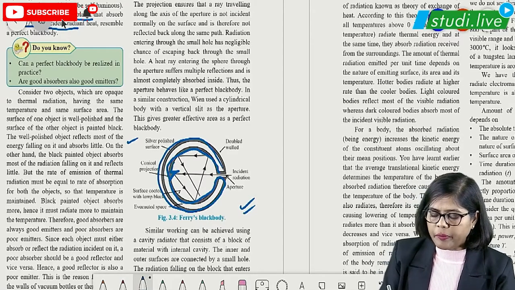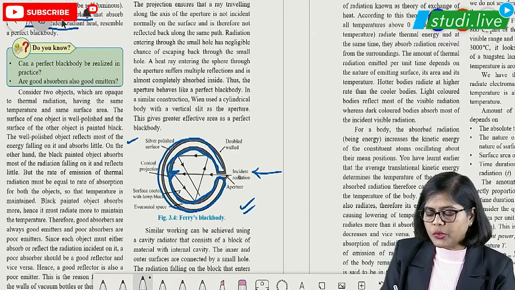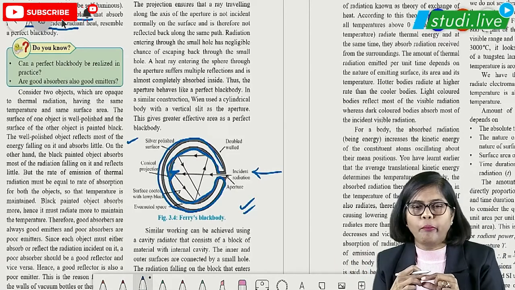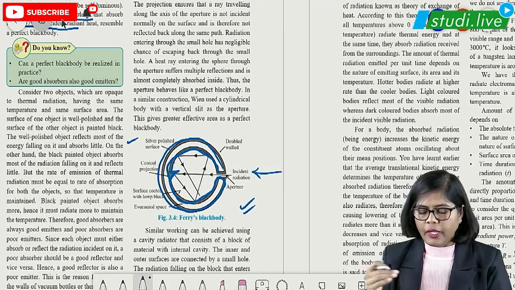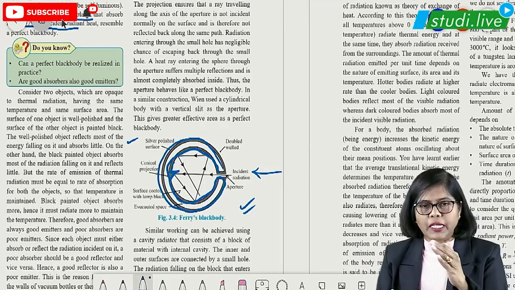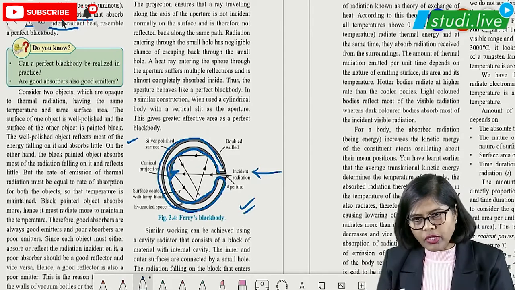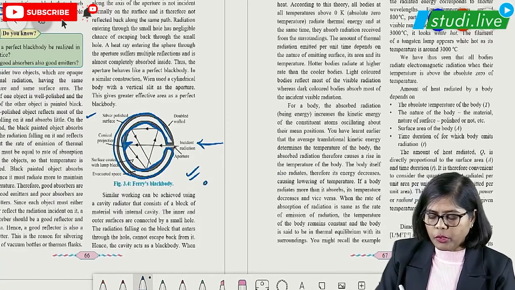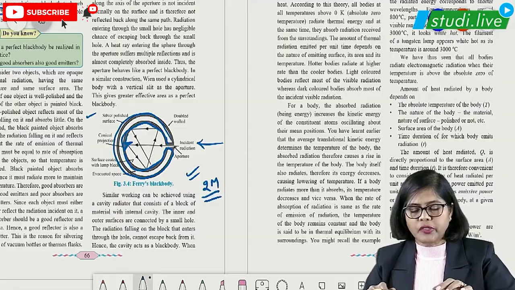Because of that, what happens when the heat energy goes inside? Just a conical projection, opposite to that there is an aperture, through which the heat energy goes into the body, which we have named Ferry's black body. Because of the aperture, multiple reflections take place, and with every reflection the heat energy is absorbed. The question on Ferry's black body will be for 2 marks, where you have to draw the diagram and explain what we have just explained.